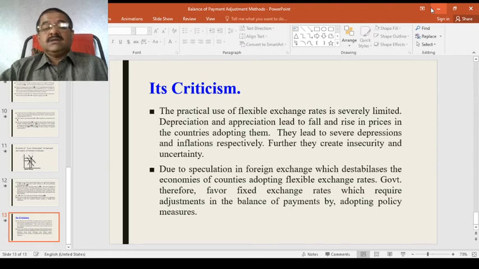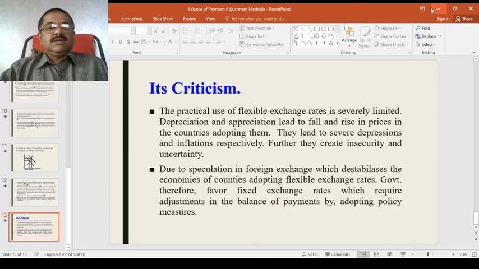And second, it creates insecurity and uncertainty. Definitely, that creates a lot of uncertainty in the economy, and the economy will not work smoothly. Like now, with the pandemic, the economy is in uncertain conditions. Of course, it's a different case. Anyhow, the second most important thing is that there is a chance of speculation in foreign exchange, which destabilizes the economies of countries adopting flexible exchange rates.